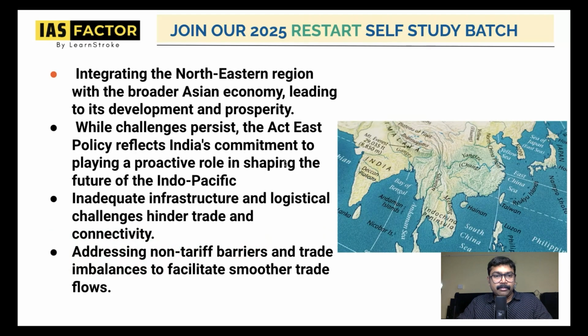And also the most important thing is integrating the northeastern region with the broader national economy. I told you this point. It's a development for the northeastern region in India, because everything is through that direction. A lot of things are done, but there are definitely infrastructure and logistical challenges. Trade connectivity is not so good. Even though we have proposed this Act East policy, there are various challenges like infrastructure, logistical challenges, trade connectivity, smooth trade. Things are happening, but not in that dynamic way. That is the main reason why it is on a low.